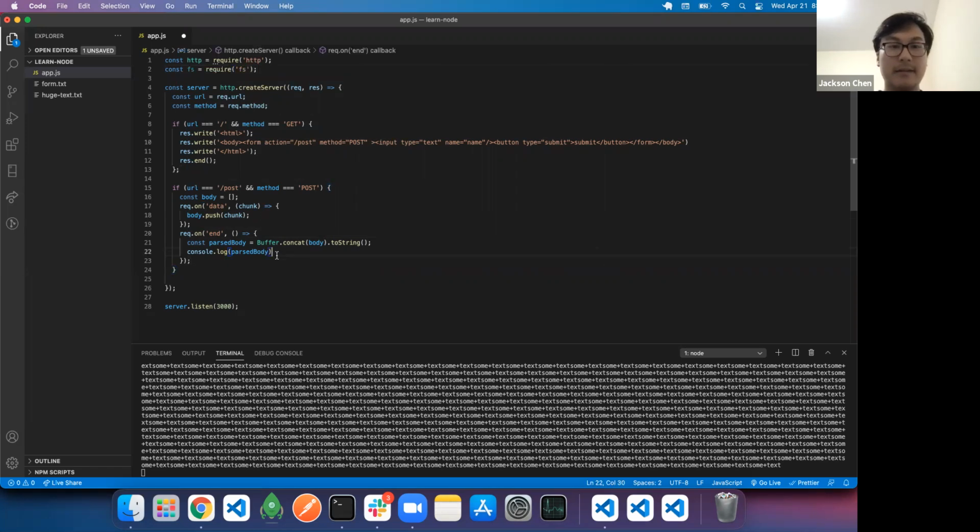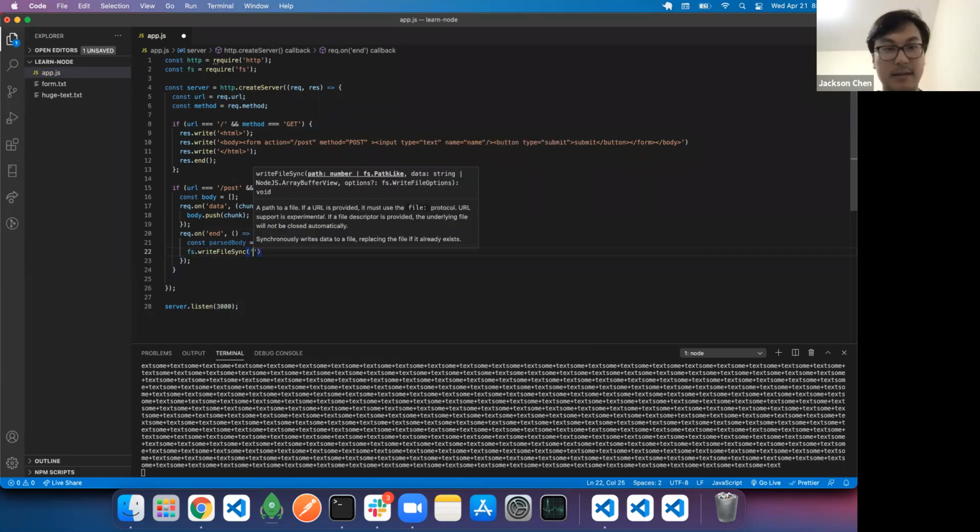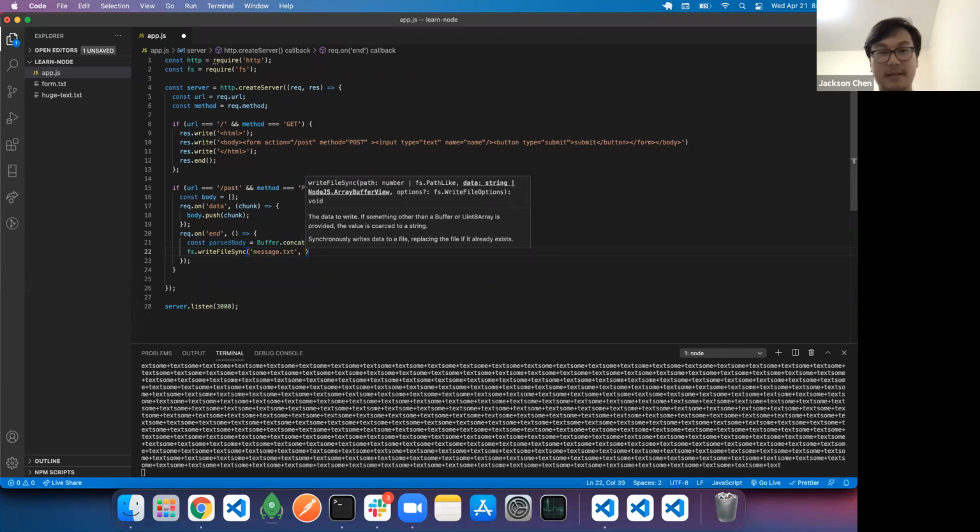So after this is done, we can do something like write file sync. And we can make a new file. So let's call it message. We want the file to be a text file, right? And then the second thing would be what we're trying to input. So parsed. So maybe you can do something like this.